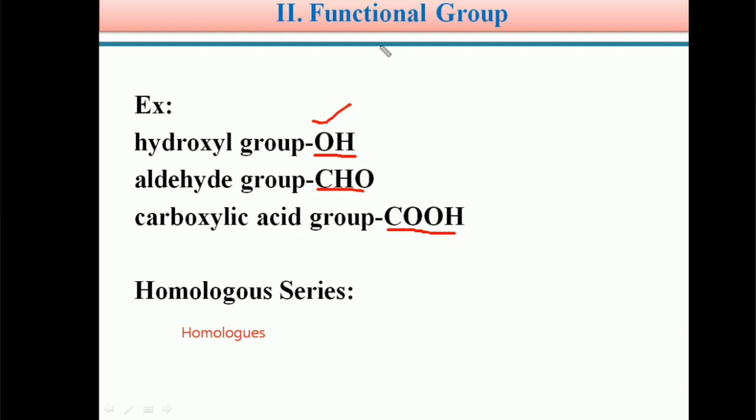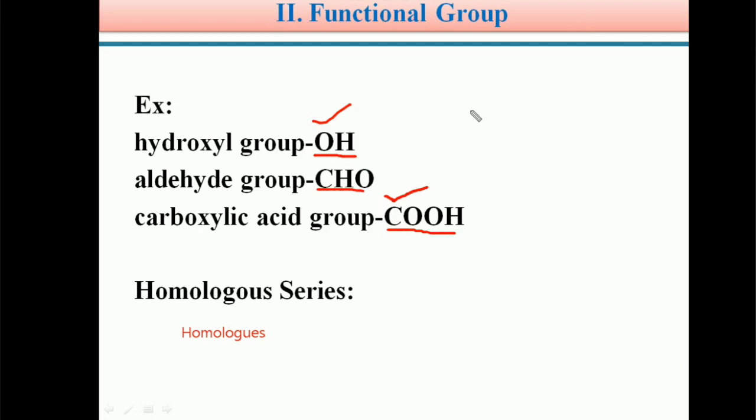So students, a functional group is defined as an atom or a group of atoms attached to a carbon chain, and this atom or group of atoms is responsible for the characteristic chemical properties of that organic compound. That is called a functional group.